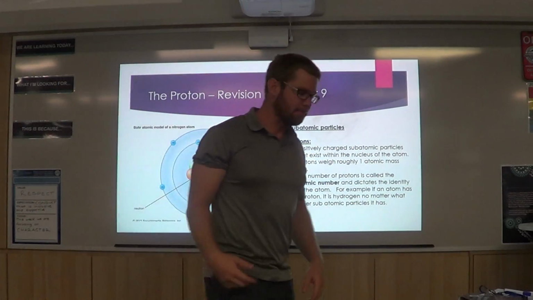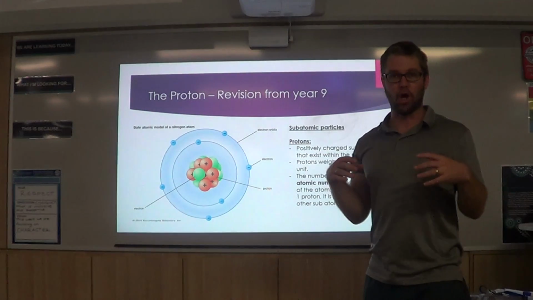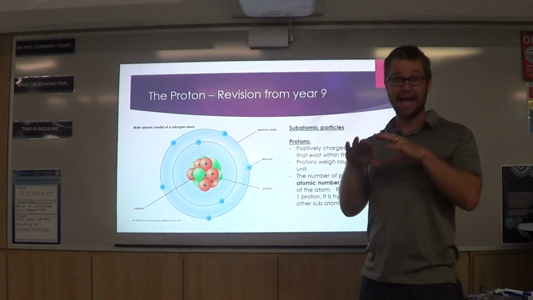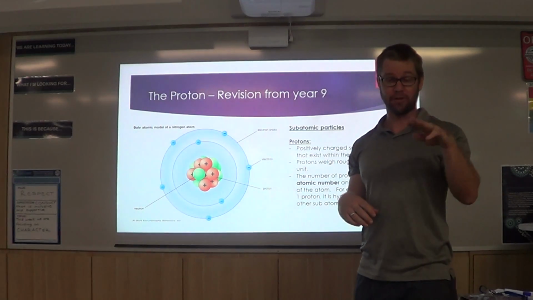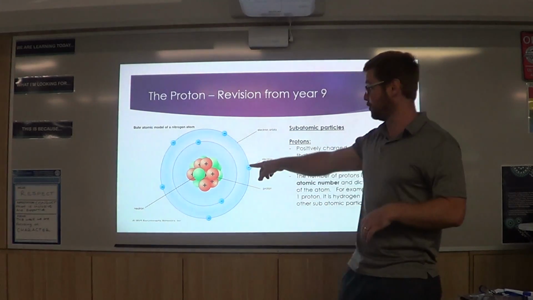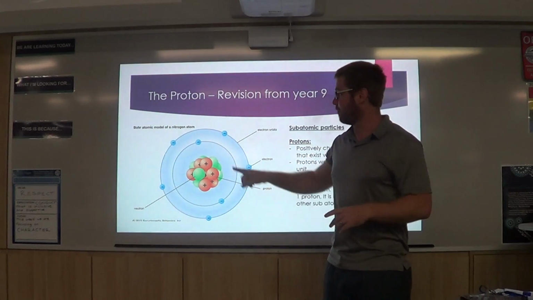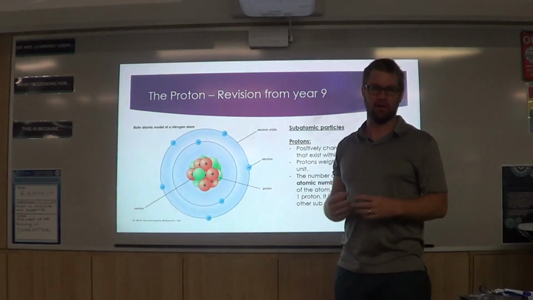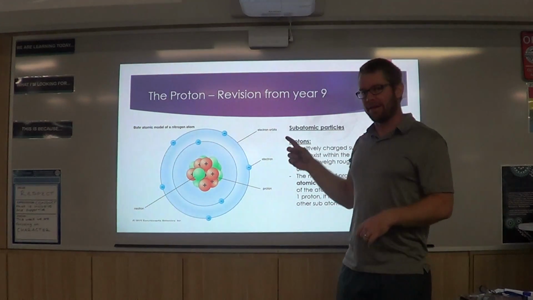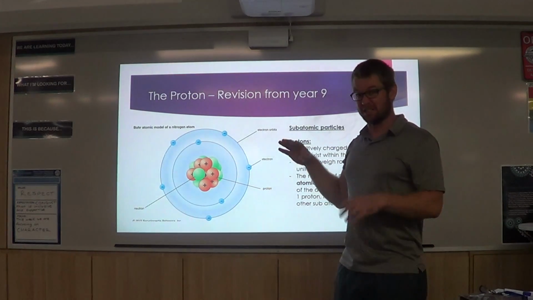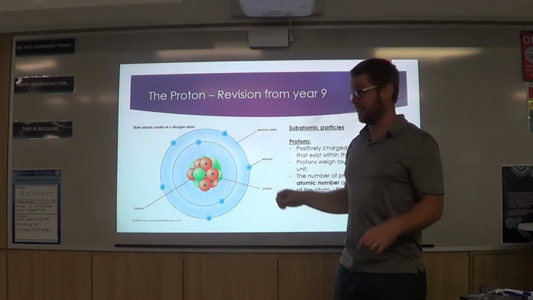Right guys, just a little bit more info now on those subatomic particles. So we know that atoms are made up of protons, neutrons and electrons. Protons and neutrons are inside the nucleus, and the nucleus is really small but has all the mass. And we've got electrons around the outside in shells. Just a little bit more info now about the particles themselves: the protons, neutrons, electrons.